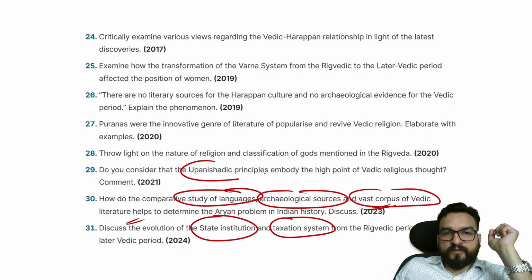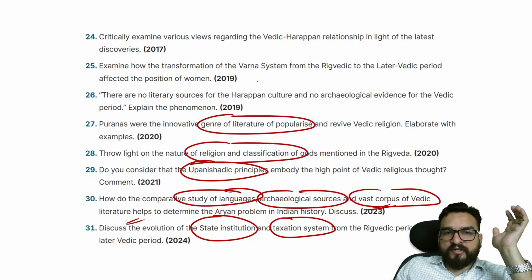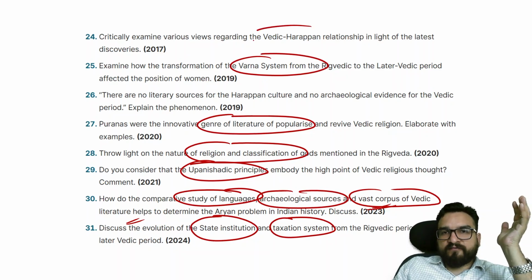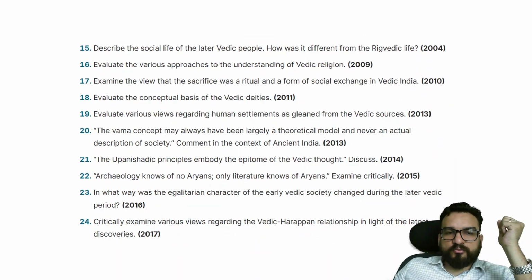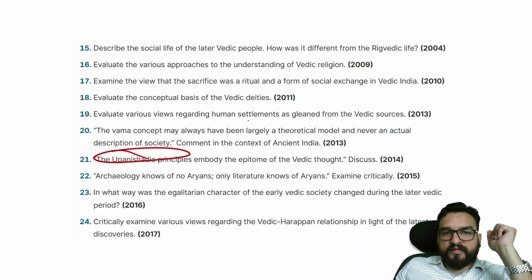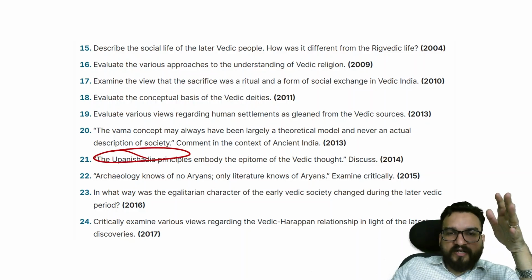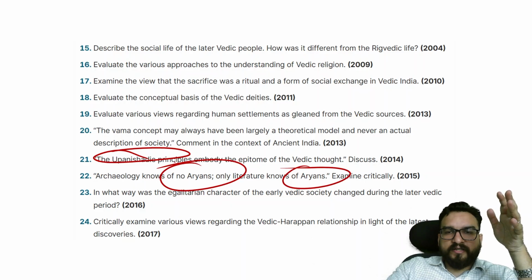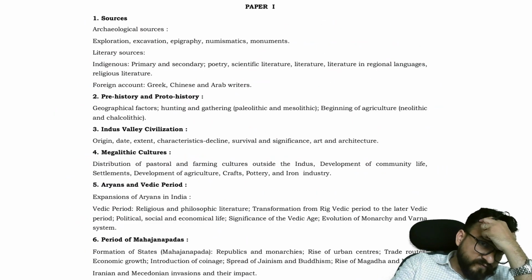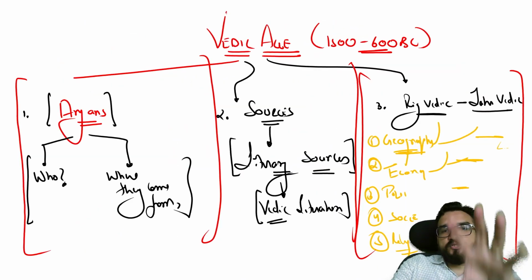Again, literature part, Upanishad literature part, religion, classification of gods, literature. Then you will be finding again Varna system, society. Regarding Vedic-Harappan relation, that is the connecting question that we will answer anyway. Upanishadic over here again, right? So every question arranges over here, and every question will be dealt with this particular framework.